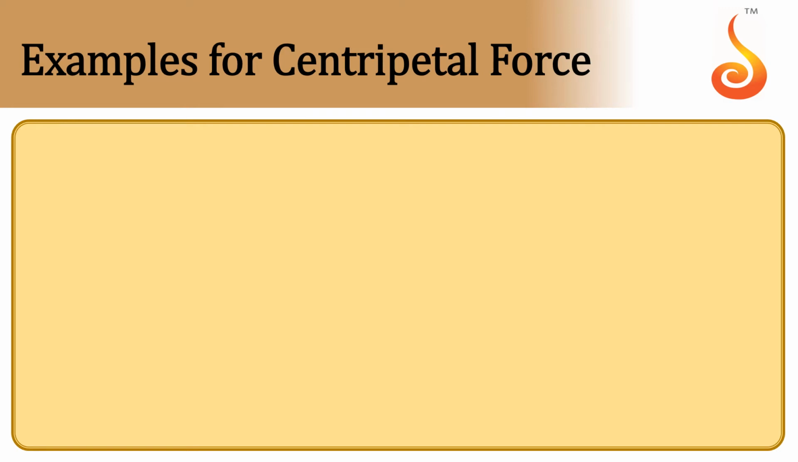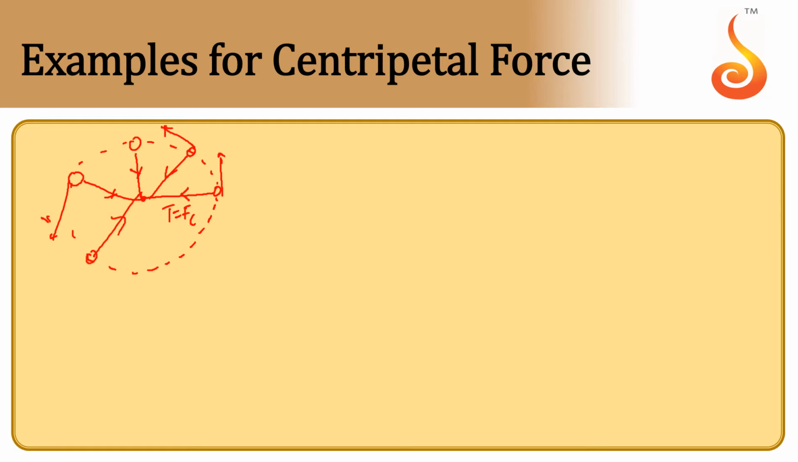Examples for centripetal force. There are so many examples that can be given for centripetal force. For example, imagine you're rolling a stone with the help of a thread in a circular path. Here the tension in the string will act as a centripetal force, which helps the body to change its velocity continuously. The centripetal force will always act towards the center, and it helps change the direction of velocity for the particle. So this is one example.